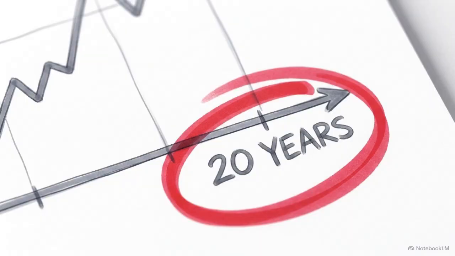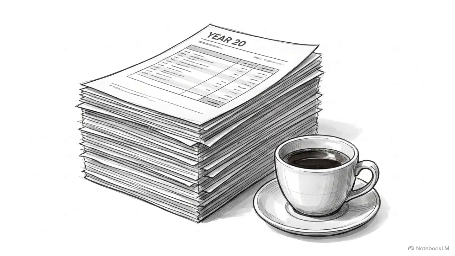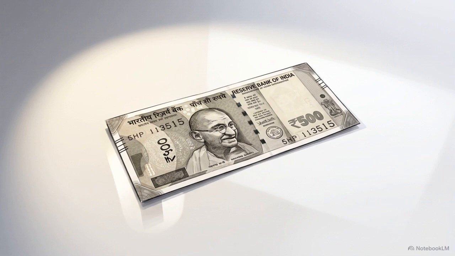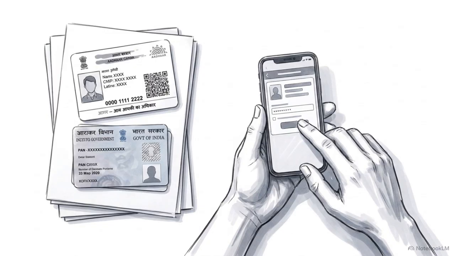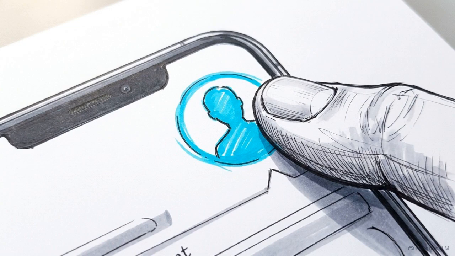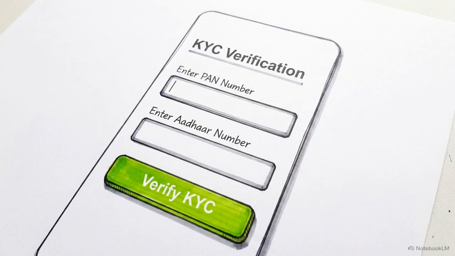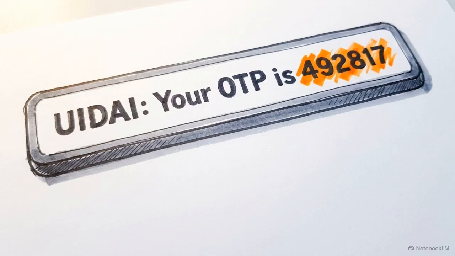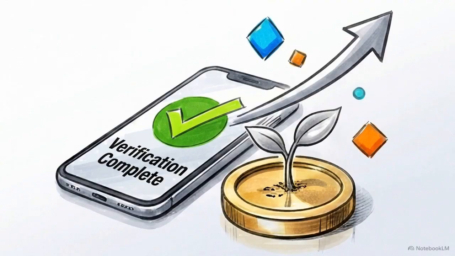Notice how the timeline stays fixed at 20 years. The math proves that keeping your money exposed to the market for a long duration does the heavy lifting, regardless of how small your starting contribution might be. Now that the math is clear, step 1 of the actual setup is creating your account. Open your preferred mutual fund platform, navigate to the profile section, and input your PAN and Aadhaar details for the Know Your Customer, or KYC, verification. The app will immediately require an Aadhaar-linked one-time password. Entering this verifies your identity and legally activates your investment account.